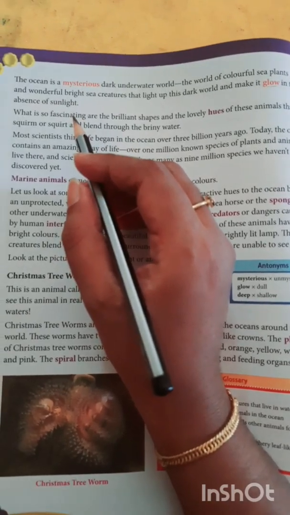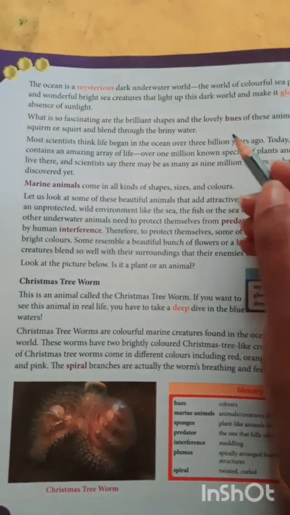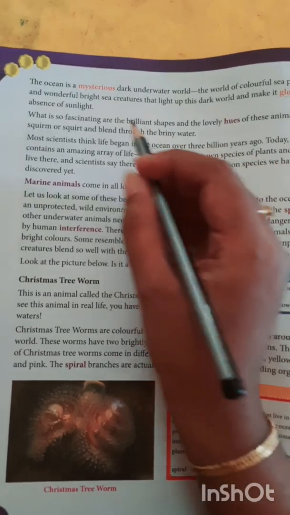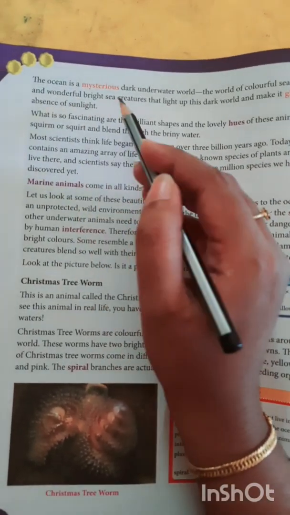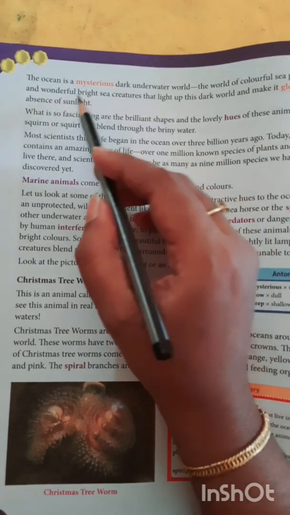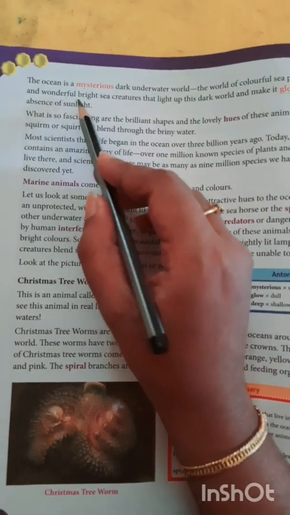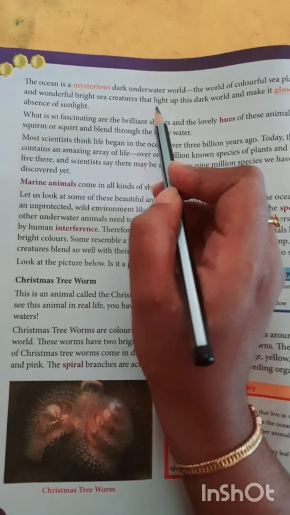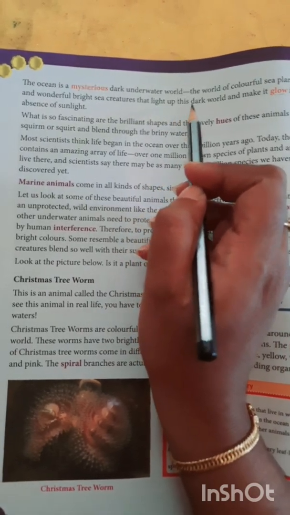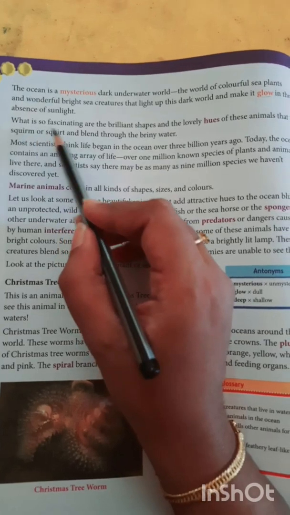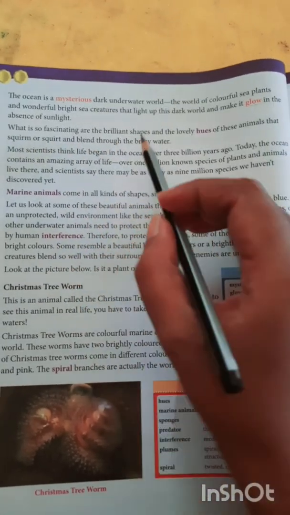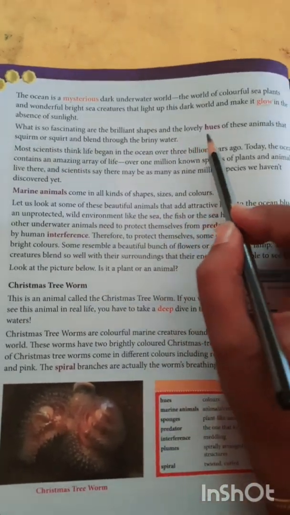After 6 o'clock, we switch on all the lights in our home, right? Is there anybody to switch on lights inside the sea, inside the ocean? No. So instead of lights, the ocean has some wonderful bright sea creatures that are lighting up this dark world. What is so fascinating are the brilliant shapes and lovely hues.